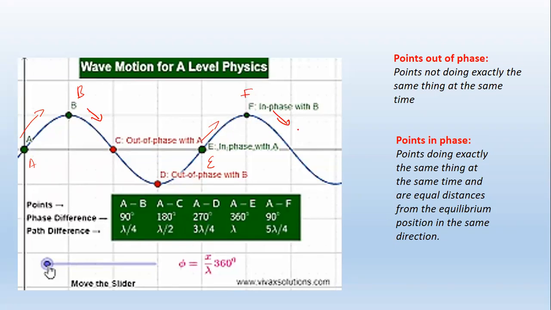Now, say for example, I include another point over here, right? So we have A, B, C, D, E, F, and let's say we have point G over there. Point G is in phase with which point? Point G is in phase with point C. Point C is shooting downwards, and point G is also shooting downwards. So these 2 points are in phase because they are doing the exact same thing. I hope that was clear how to spot the points that are out of phase and the points that are in phase.